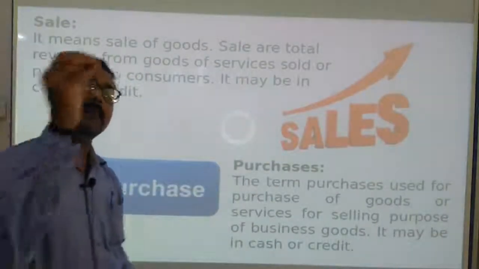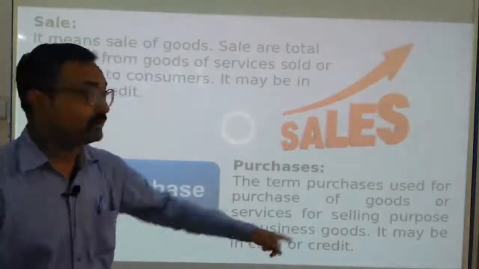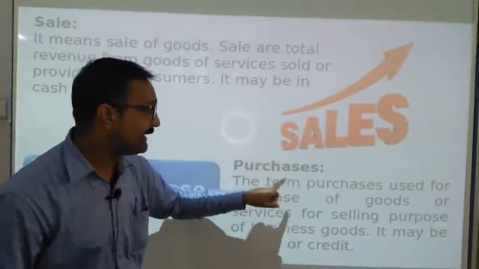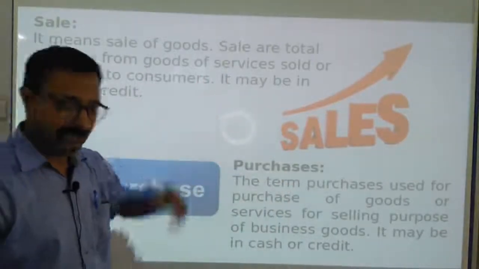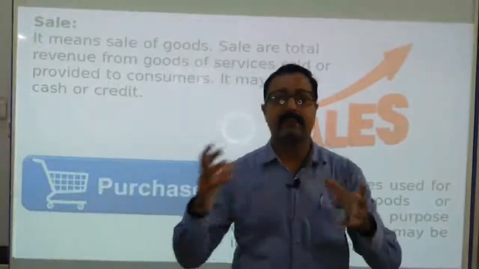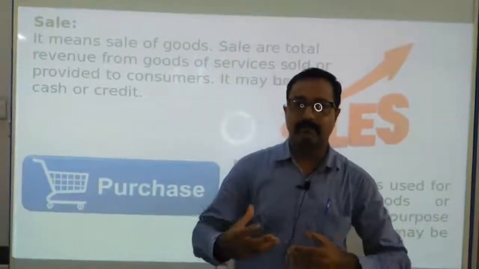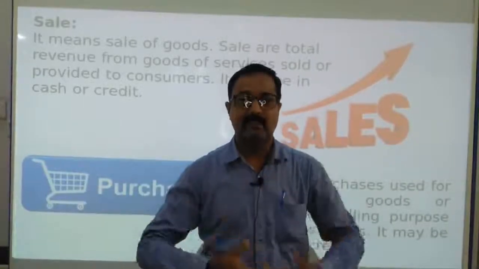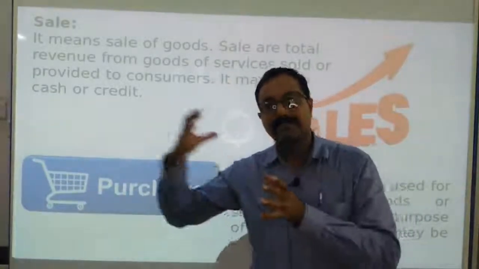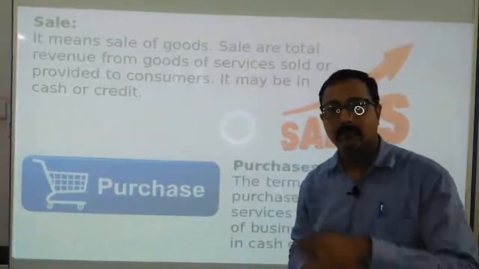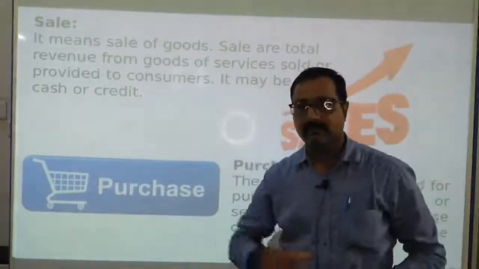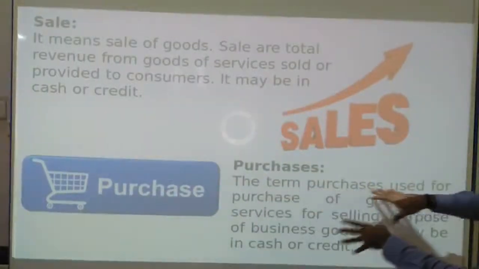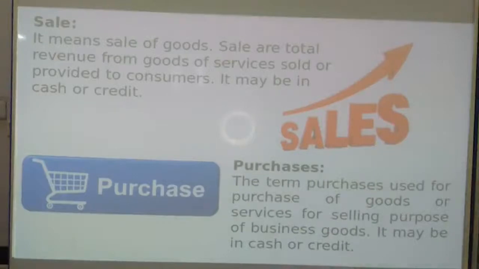After the sale we have the next term, that is purchase. Purchase means buying of goods and services for the selling purpose. The main purpose of buying the goods should be the sale. Like in a business organization, if we have an electronic shop dealing with fridges, TVs, coolers, etc., before selling those goods we need to purchase them. So buying of business articles is called purchase. The term purchase is used for purchase of goods or services for selling purpose. It may be cash or it may be credit, as we have seen.